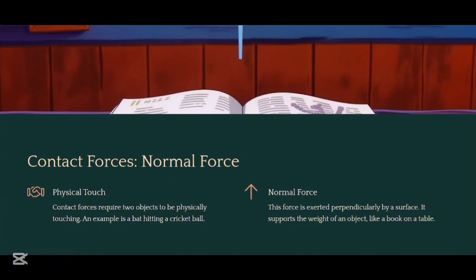So contact forces are those forces which require two objects to be physically touching. An example of a contact force is a bat hitting a cricket ball. Now, in contact force, we have a term which is known as normal force. The force is exerted perpendicularly by a surface. It supports the weight of an object, like a book on a table.